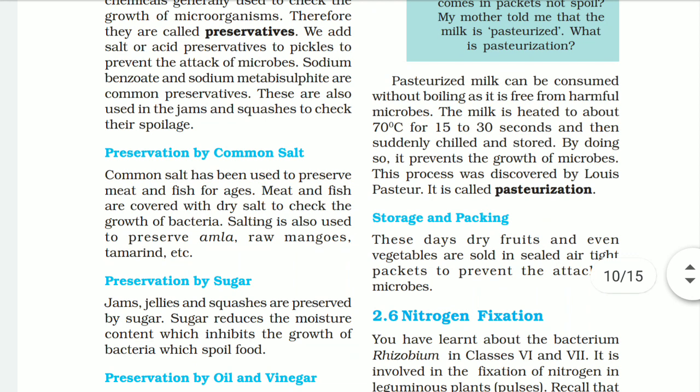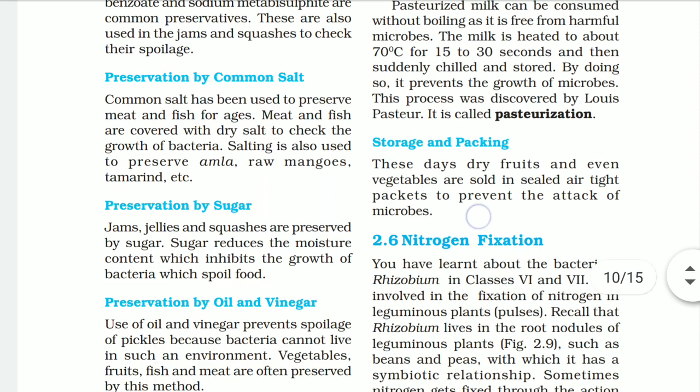Preservation by common salt. For meat and fish, it is covered with dry salt, which stops the bacterial growth and it remains good for a longer period of time. Also, to preserve amla and raw mangoes, we use tamarind and common salt. Preservation by sugar: jams, jellies and squashes are preserved by sugar. So sugar reduces the moisture content which inhibits the growth of bacteria while storing the food, preventing